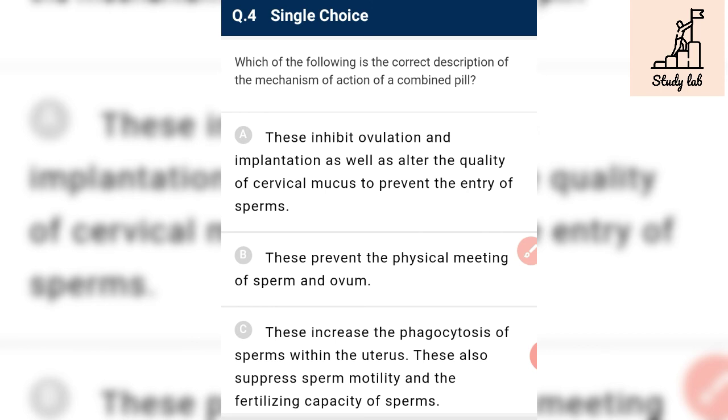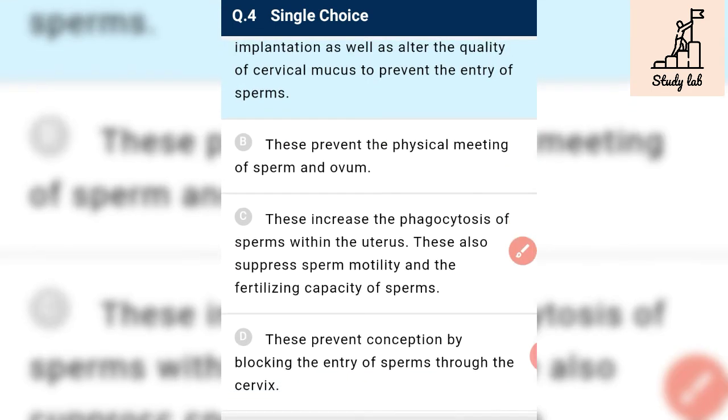Which of the following is the correct description of the mechanism of action of the combined pill? See, the combined pill contains an estrogen and progesterone combination. They inhibit ovulation and implantation, and alter the quality of cervical mucus to prevent the entry of sperm. Yes, it is correct. This prevents the physical meeting of sperm and ovum. No, it does not, because that is a function of barrier methods, and combined pills are not barrier methods. So the first is correct.